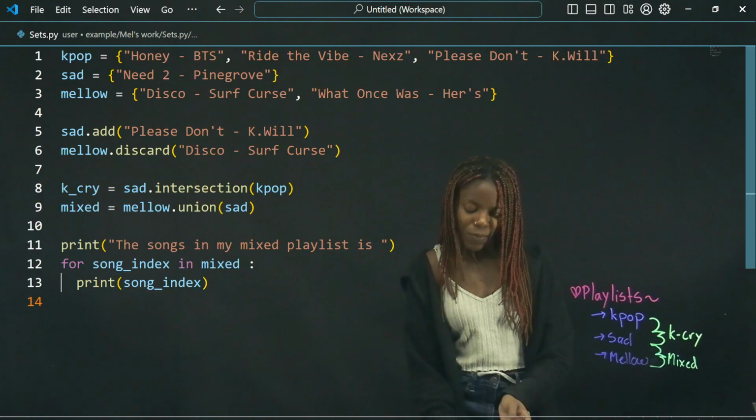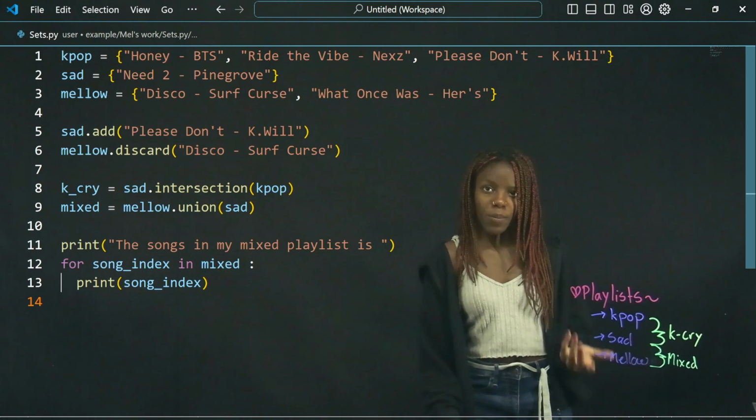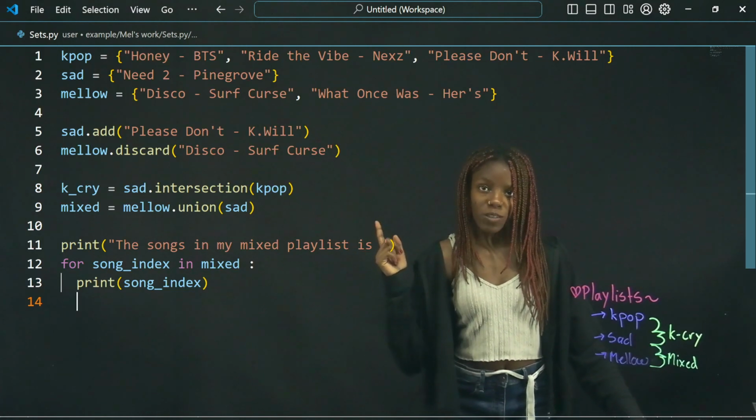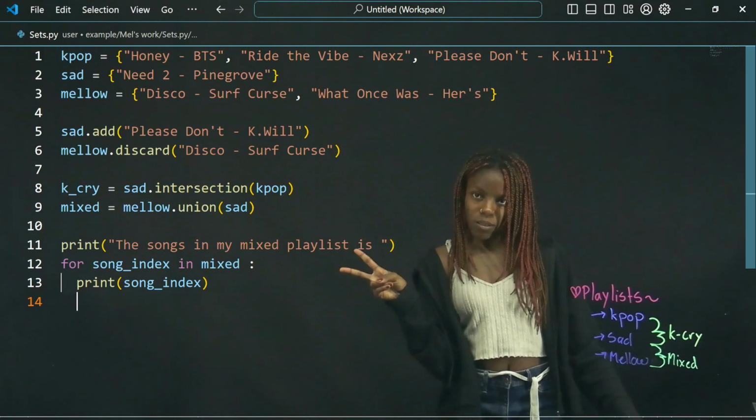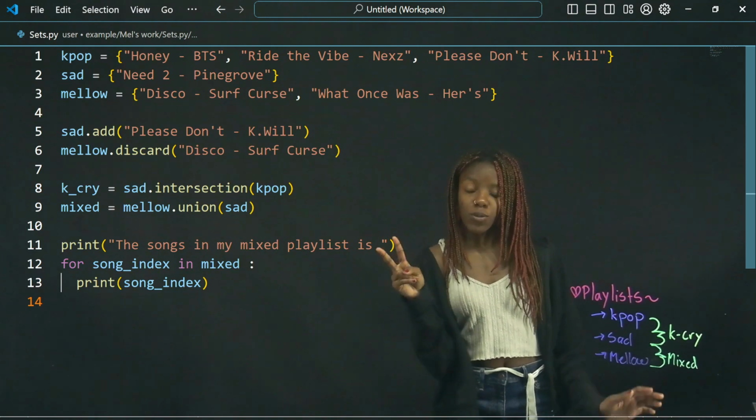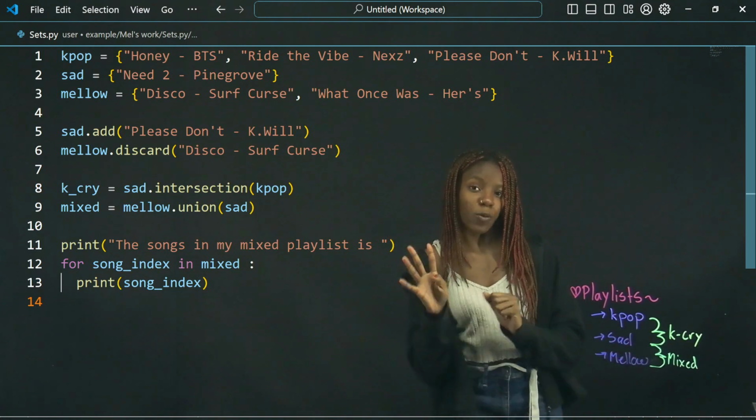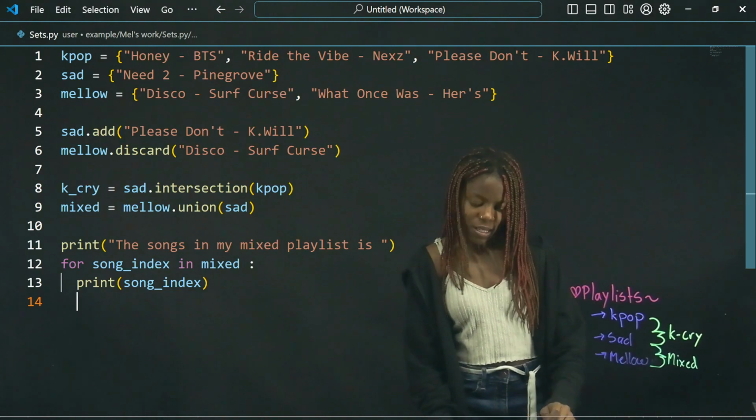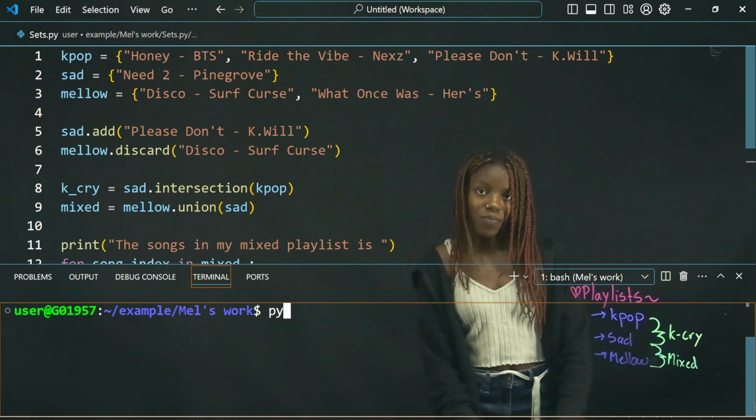Wonderful. So now we can save this. And since we're doing our mixed playlist, the hope is, if we look up, well, we have the one initial sad song, then we added a sad song, and then we already have 2 in the Mellow playlist. So our goal is to have 4 songs in the mixed. So let's save it, and then let's print it out.